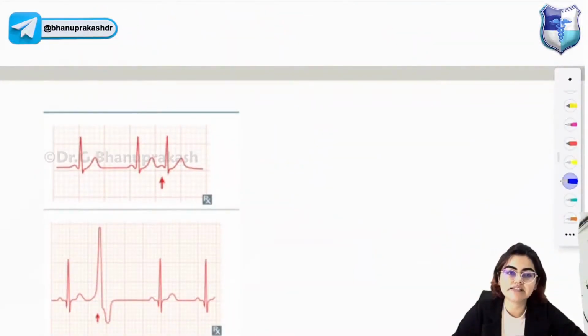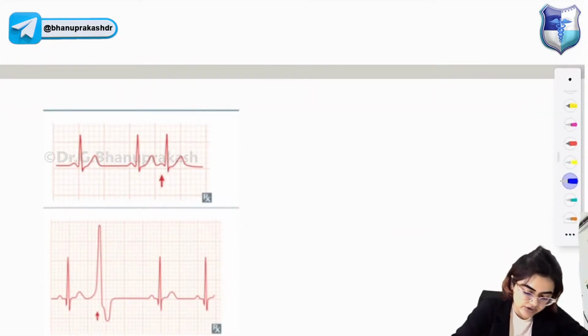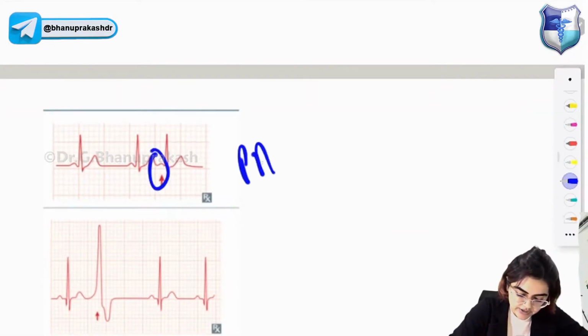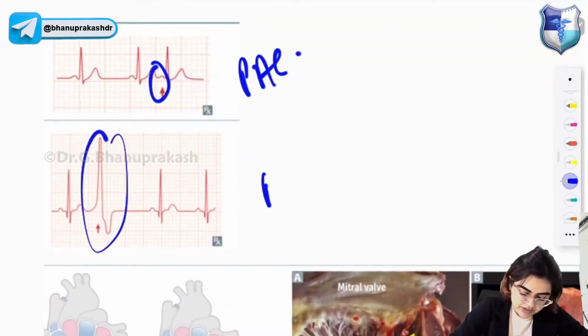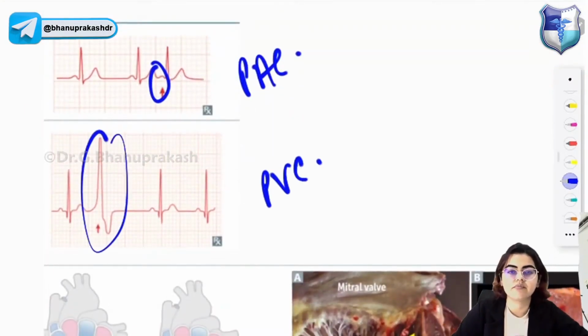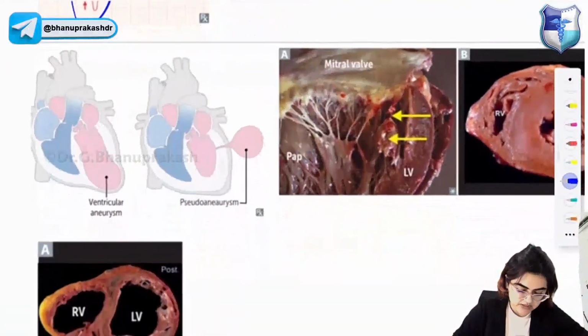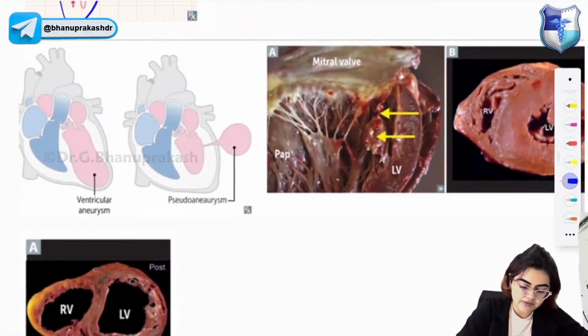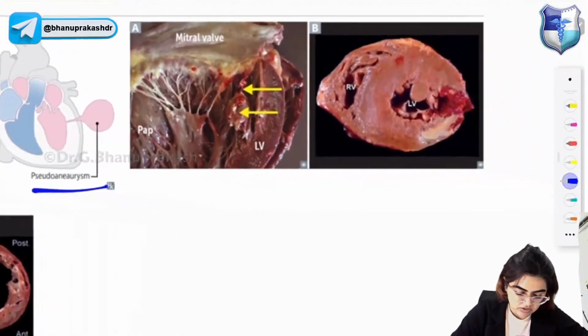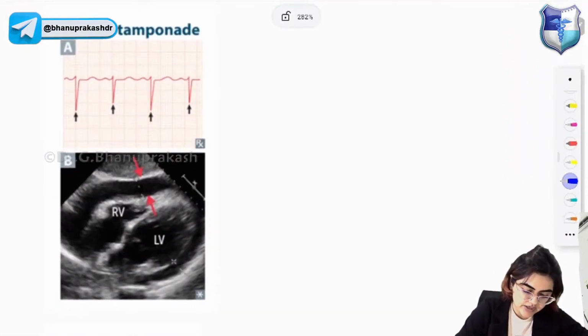This ECG is of premature atrial contraction. This ECG is of premature ventricular contraction. Okay, so this was about the different ECGs. This image is showing you a complication of MI, that is ventricular aneurysm and pseudoaneurysm. This is cardiac tamponade, right?